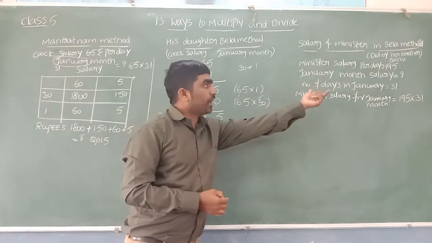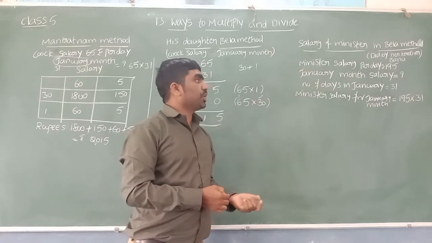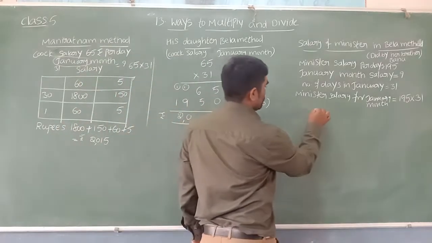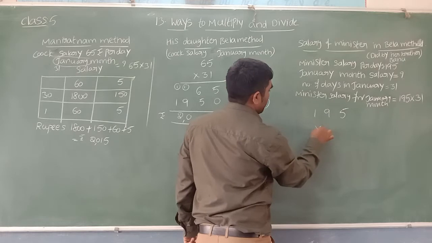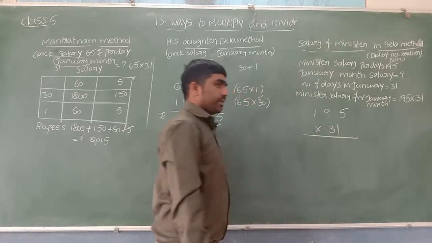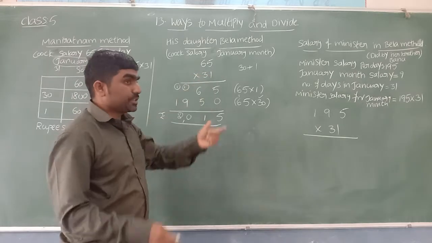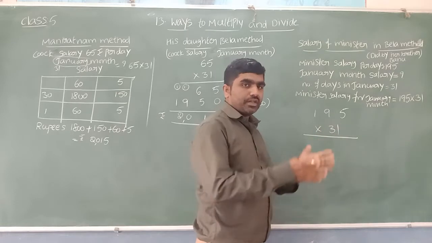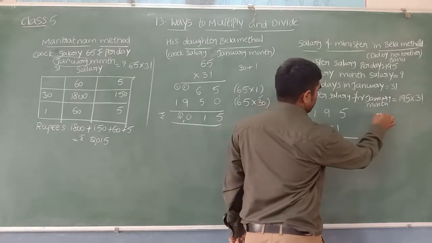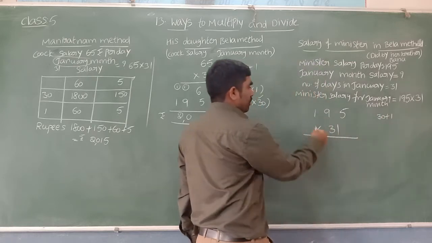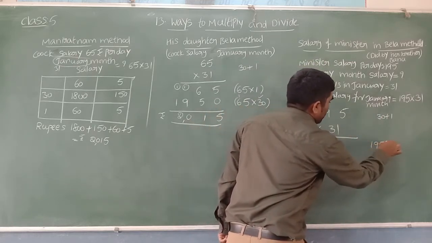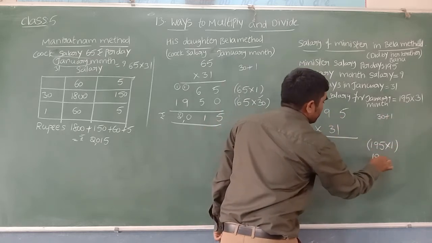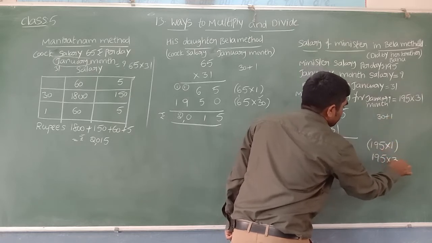Now here Bhanu, I mean Bela's brother, is going to calculate the minister salary by using Bela's method. So 195 he wants to multiply with 31. So what is Bela's method? Second number she split into two parts. What is the second number? 31. So 31 how can I split? 30 plus 1. So 195, first this 195 you want to multiply with 1. Again 195 you want to multiply with 30.